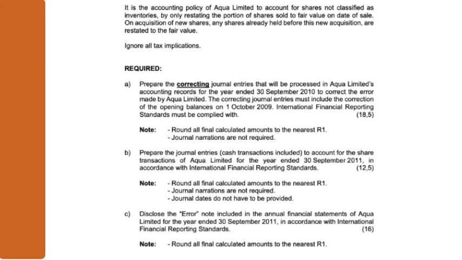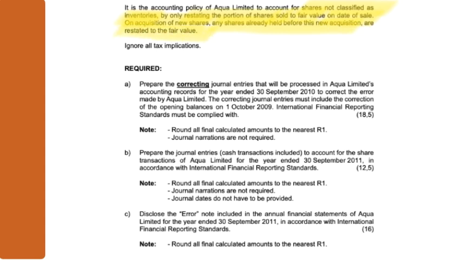This is video 4, dealing with an example that combines IAS 8 with IFRS 9, specifically shares in IFRS 9. We're looking at the last little bit of the given information. It is the accounting policy of Aqua Limited to account for shares that are not classified as inventories by only restating the portion of shares sold to fair value on date of sale. On acquisition of new shares, any shares already held before the acquisition are restated to fair value.